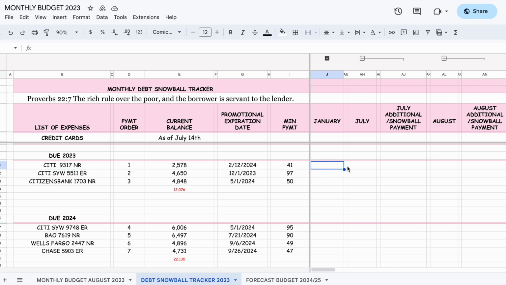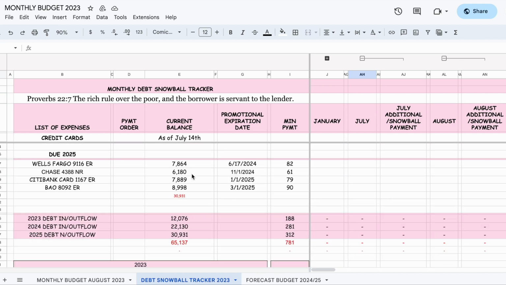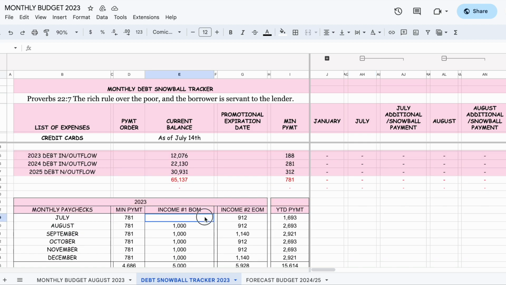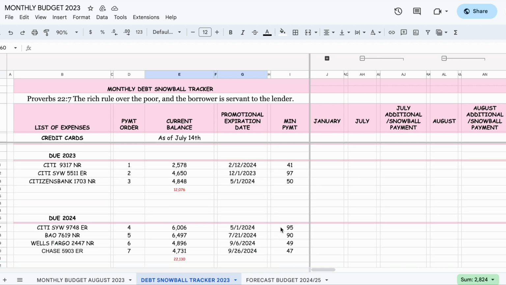So here is July. What happened here is that I said, okay, for the month of August, including July, I would have 28, and the addition is going over. I will have 28 in income, so I can actually take that and pay off this debt.